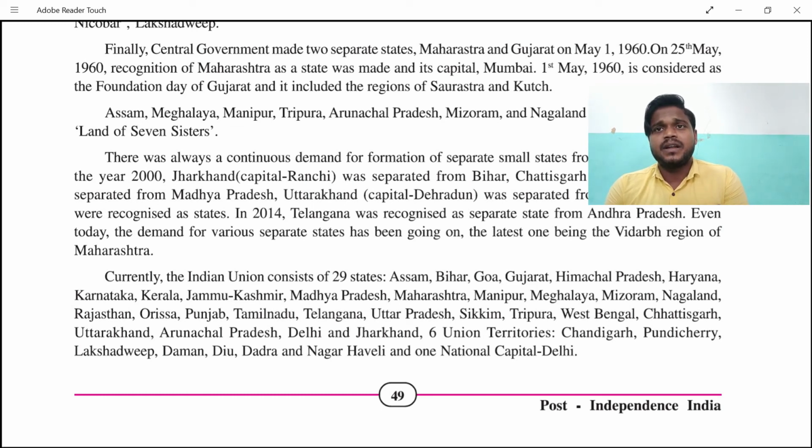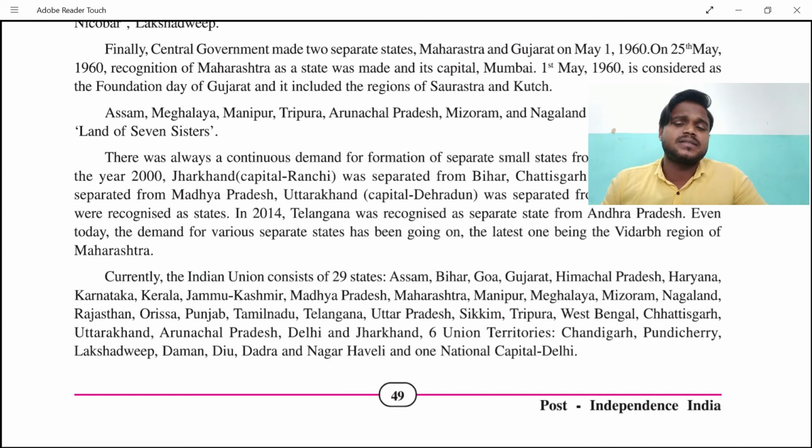Moreover, Maharashtra and Gujarat had a good kind of combination, but conflicts were also arising. So they separated Maharashtra from Gujarat, and that's how 1st May 1960 is considered the foundation day of Gujarat, which also included the regions of Saurashtra and Kutch, along with other regions too. So Assam, Meghalaya, Manipur, Tripura, Arunachal Pradesh, Mizoram and Nagaland were also recognized as the land of seven sisters, seven hills.